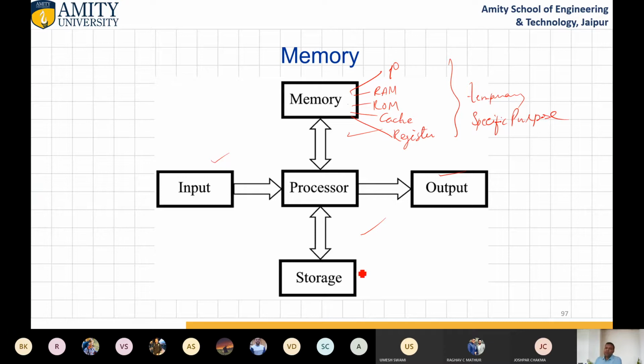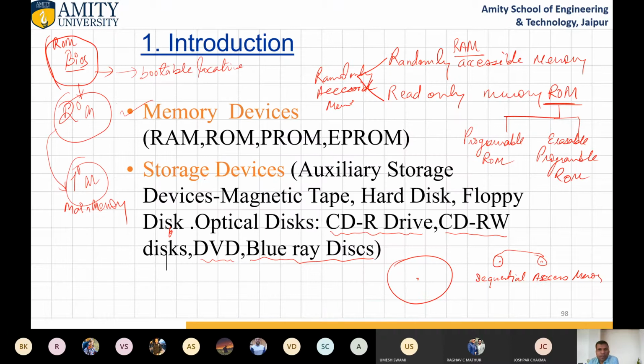And storage is permanent storage, to store software and media. Okay, so how memory is used, let me show you. Memory devices include RAM, ROM, PROM, EPROM. So I will show you.